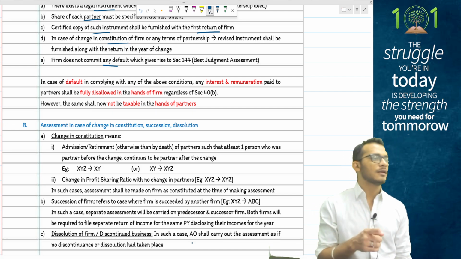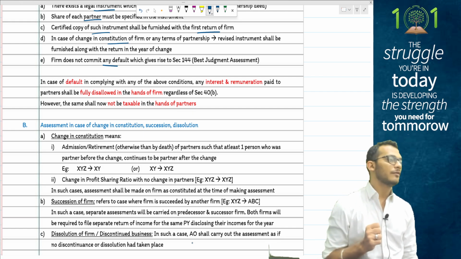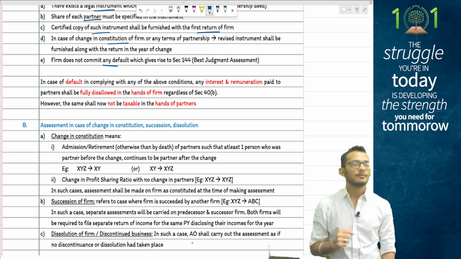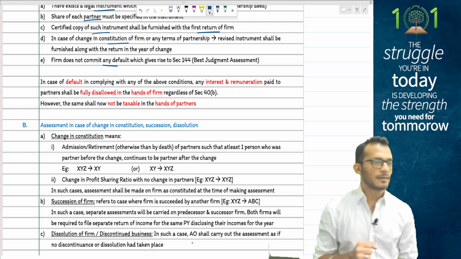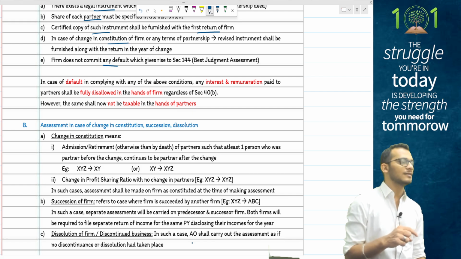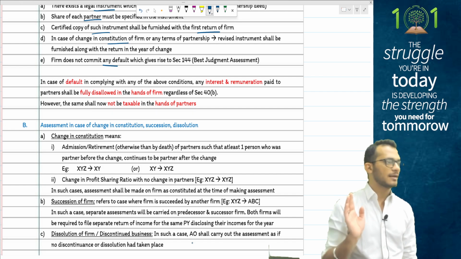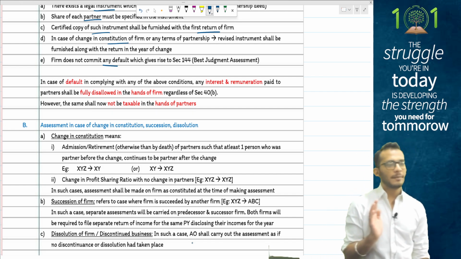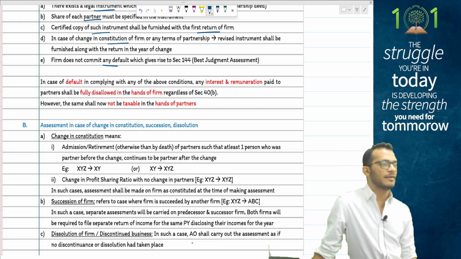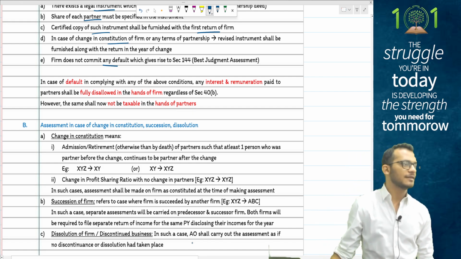However, people, for all the firms which have losses, the partner who exits will have an issue, because the firm will now take a proportionate disallowance of the loss. We discussed it, people. When it comes to losses, if a partnership firm has a partner leaving, whatever losses are there in the firm will be automatically denied to the extent of the partner's share, unless the change in constitution is happening by way of succession, meaning transfer is happening by way of will or something.